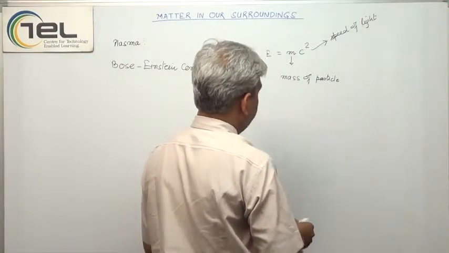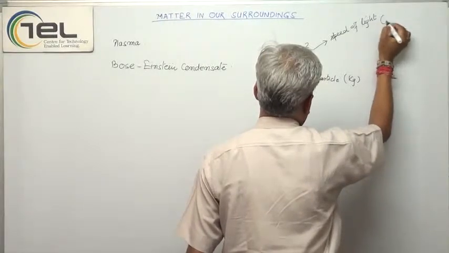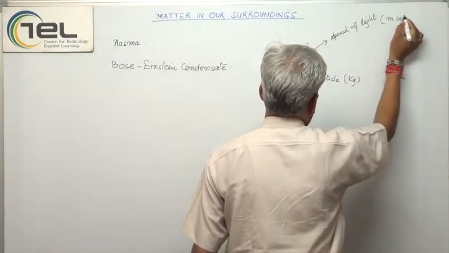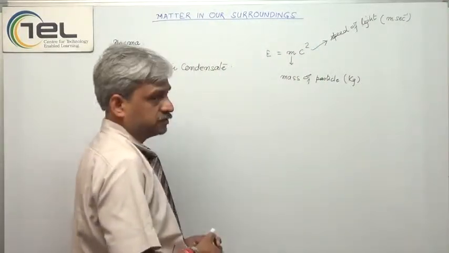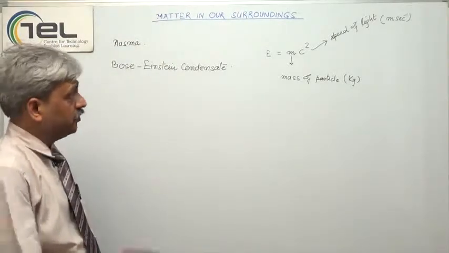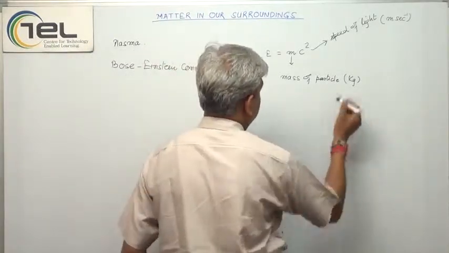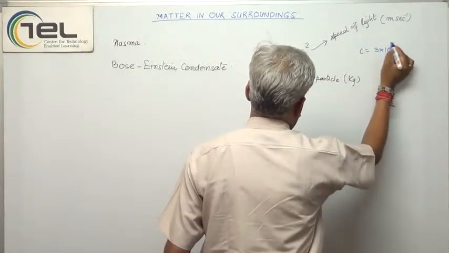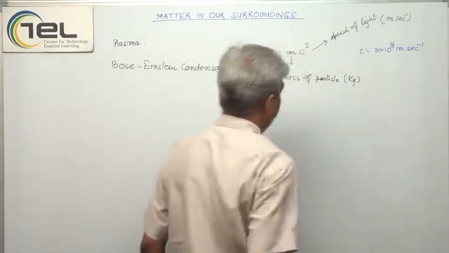Here the mass of the particle we take in kilograms, the speed of light we take in meters per second, and then we get energy in joules. This is a huge amount of energy that we can get as per this equation, because you must know the value of c is 3 into 10 to the power 8 meters per second.